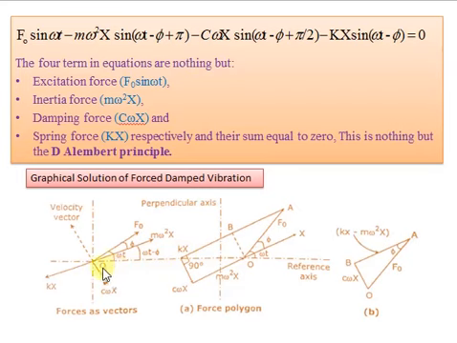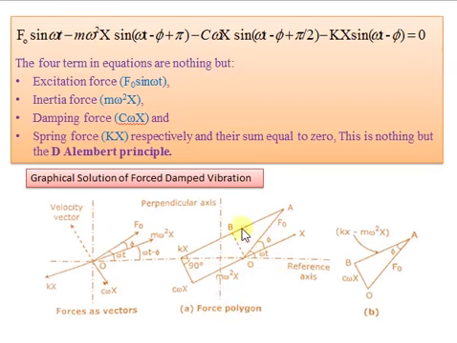Kx, instead of showing on this, the direction is on this side, so I keep the direction same, but instead of showing at the origin I keep at some distance, as we know that because of the stiffness term it is not exactly on the displacement, it may have some other value. So I locate this vector at this point, so I get this modified diagram, that is the force polygon diagram.